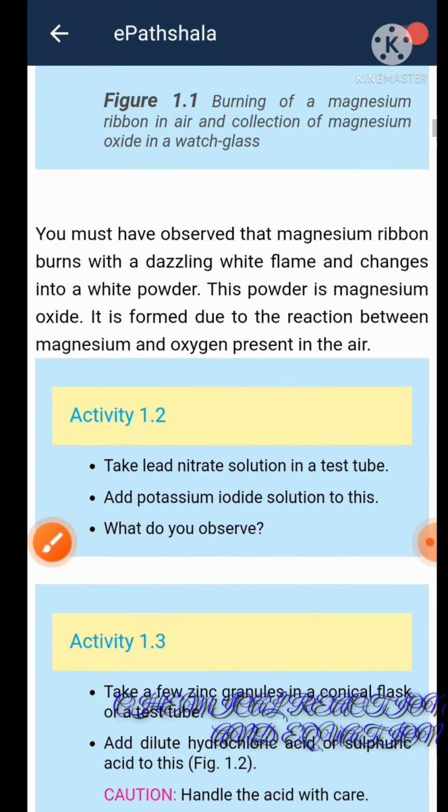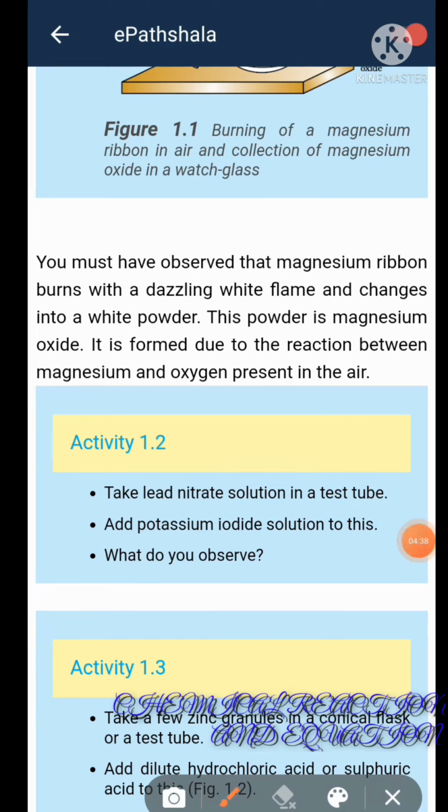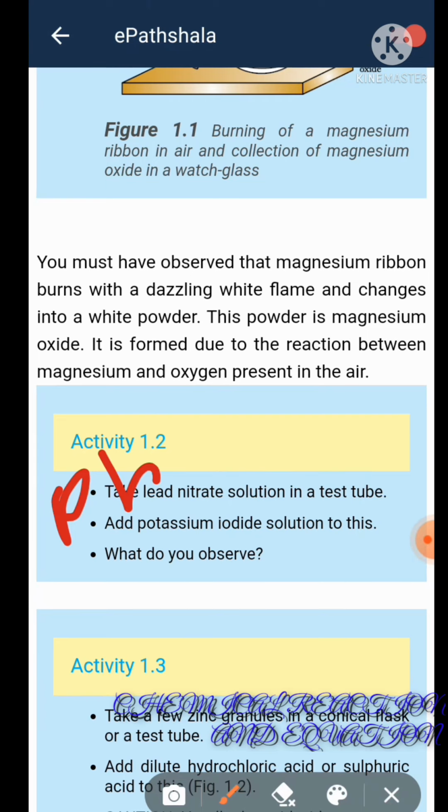So see activity 1.2. Here what we have to take is lead nitrate. What is the symbol of lead? The symbol of lead is Pb.